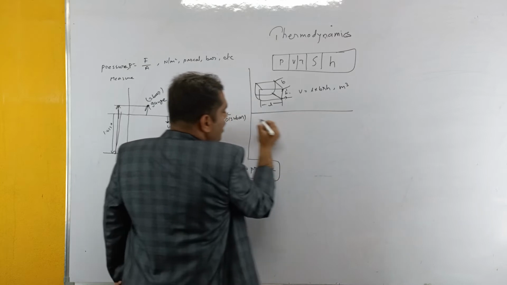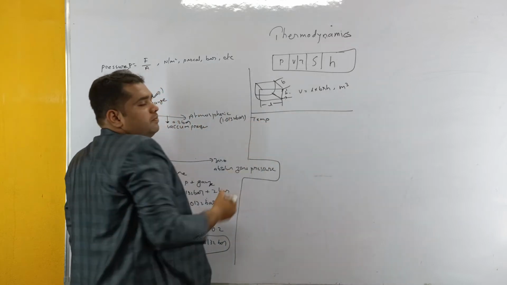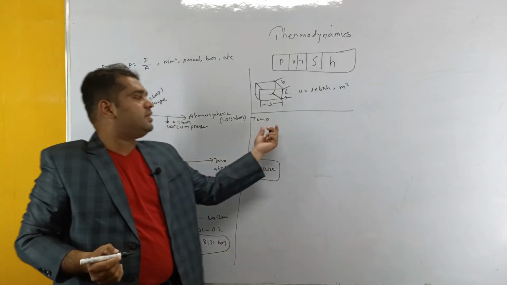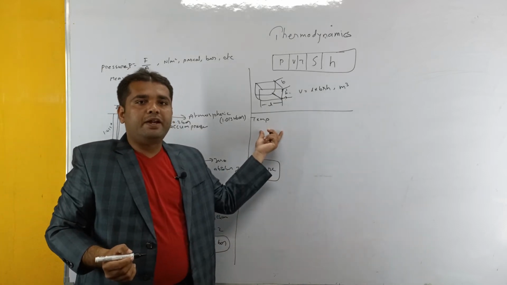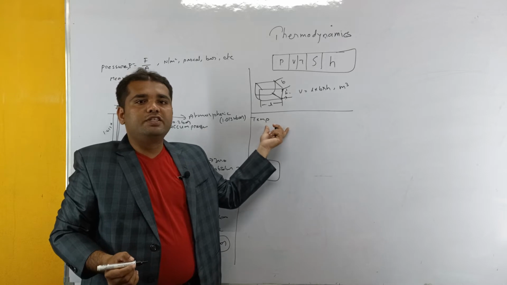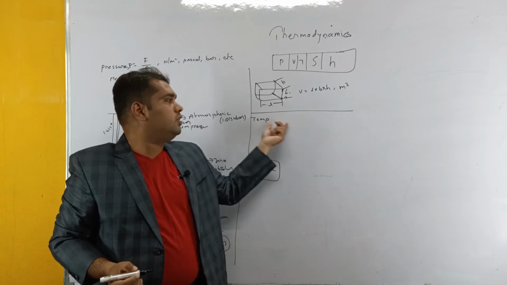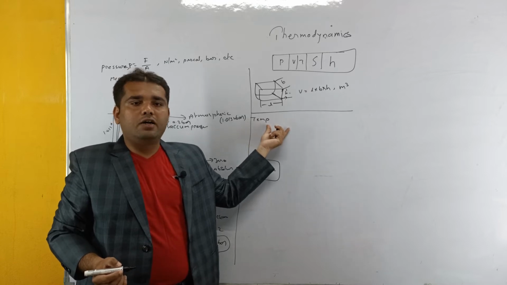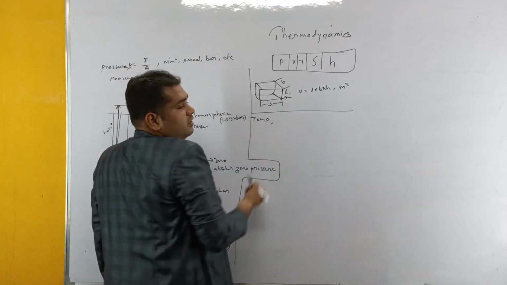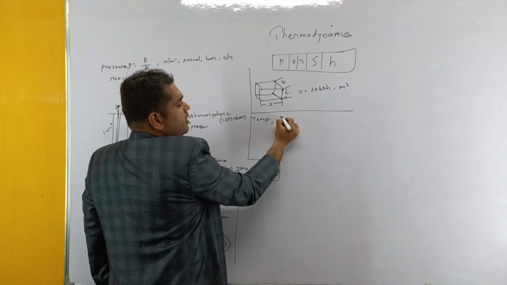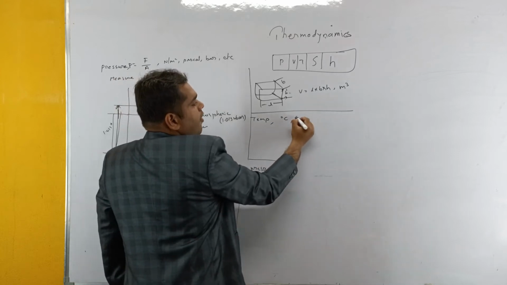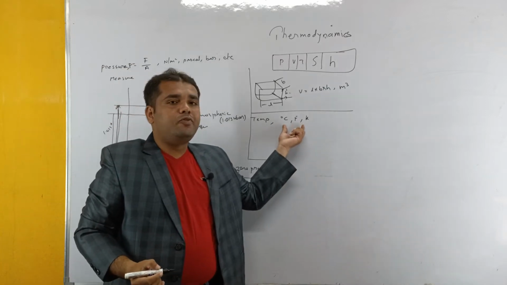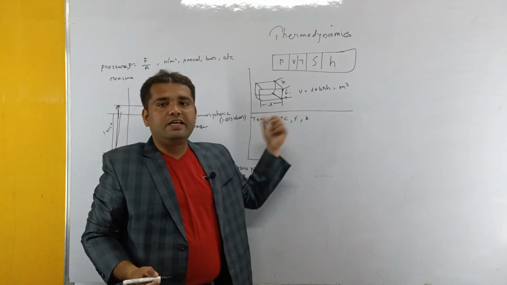Next, coming to temperature. Temperature is simply the degree of hotness or coldness of a body. If you want to measure any body's temperature, we specify how hot or cool it is, and that is called temperature. The general units that we consider for temperature are degrees Celsius, Fahrenheit and Kelvin scale. We can discuss later the relation between the Celsius scale, Fahrenheit scale and Kelvin scale.